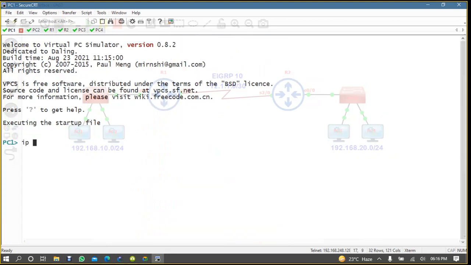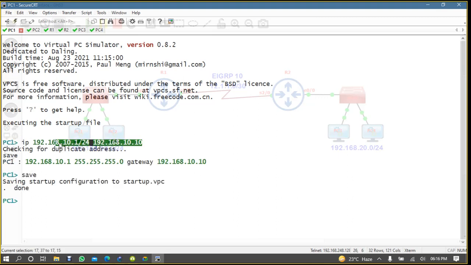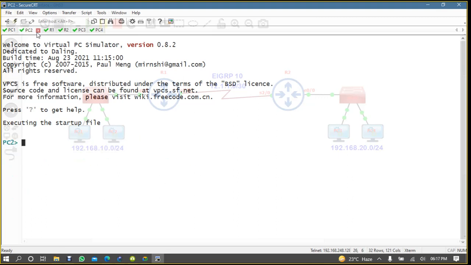Okay, so PC IP is 192.168.10.1/24 and the gateway is 10.10. Save it. Come here, PC2, 10.2 and save it. PC3 is 20.10 and the gateway address is 20.1.